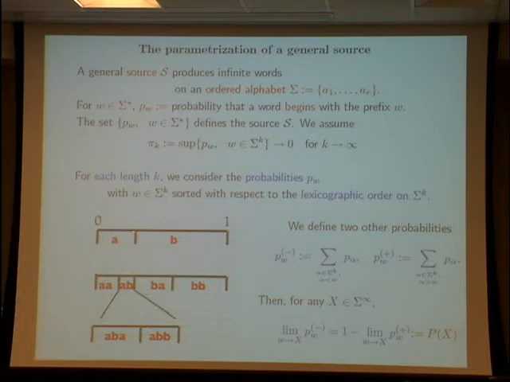So we have two adjacent subsequences, and there is a common limit to these two subsequences. And this limit here, I call it P of x. In a sense, P of x is just the probability that an infinite word of the source is smaller than x, because it is a limit of P_W minus when W tends to x.